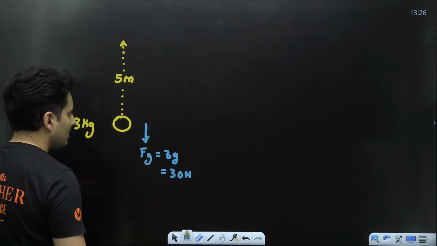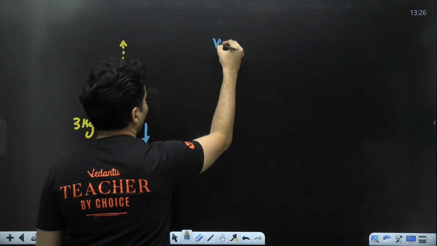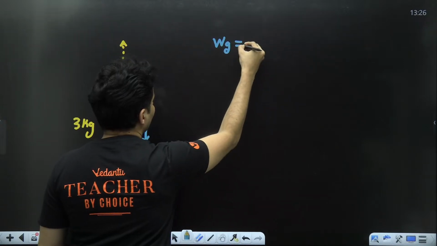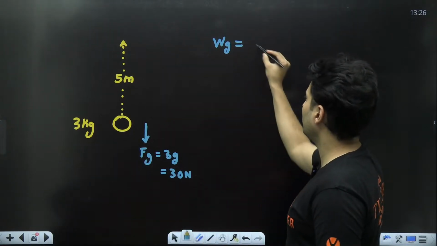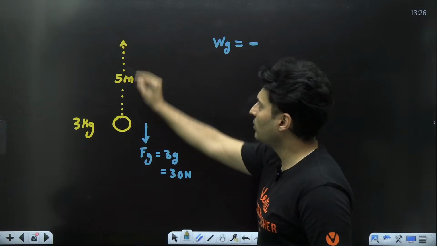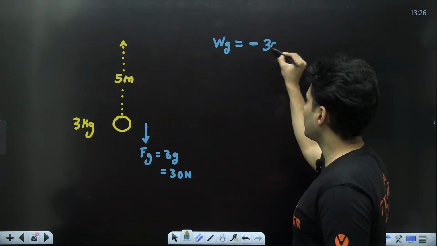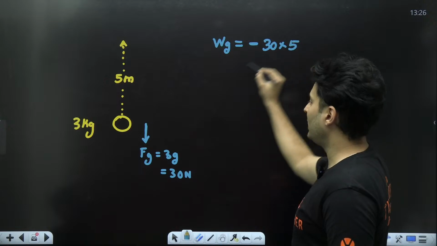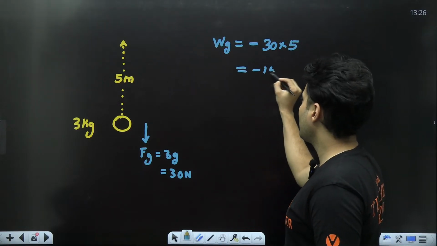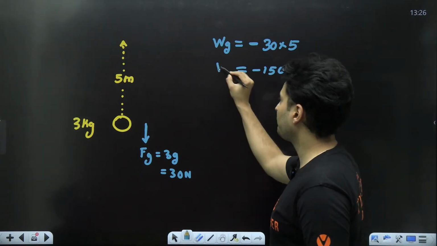Displacement is upwards. So if you ask me what is the work done by gravity, you will say, sir, gravity has done negative work because the force is opposite to its displacement. So force is 30, displacement is 5, so it is minus 150 joules.